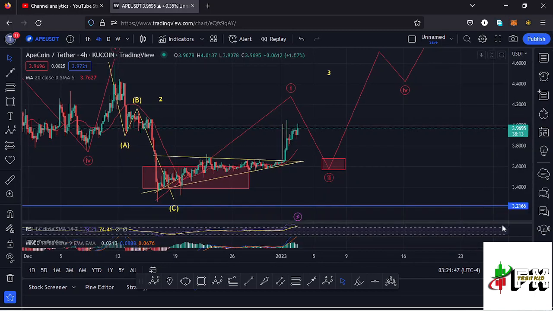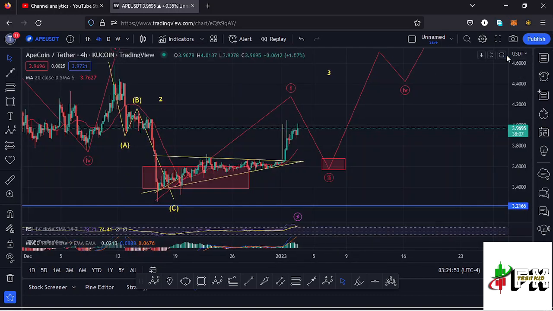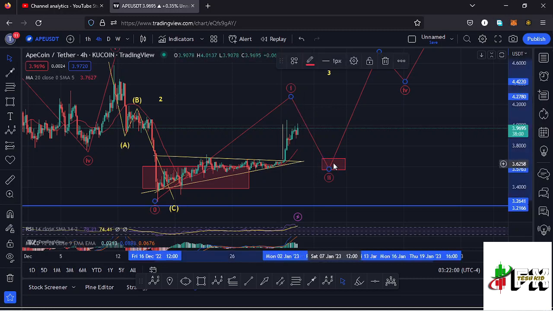Also taking a look at the indicators here, on the RSI we are trading at around the 78 mark, meaning we have managed to get into the overbought region, and we can expect a bit of a retracement to create room on the RSI for us to continue pushing even higher, and that means there are chances of seeing the formation of this second wave.